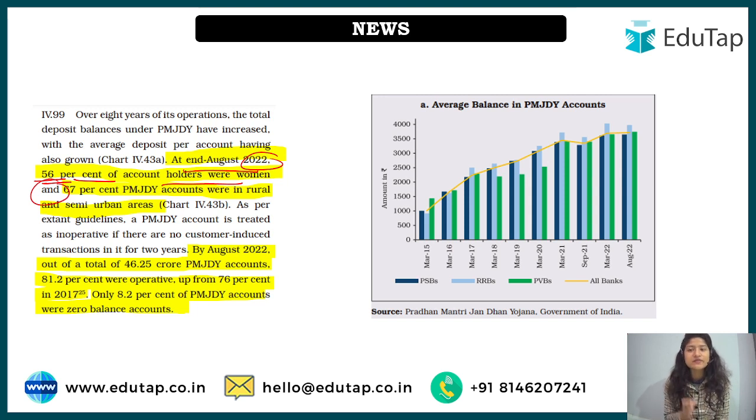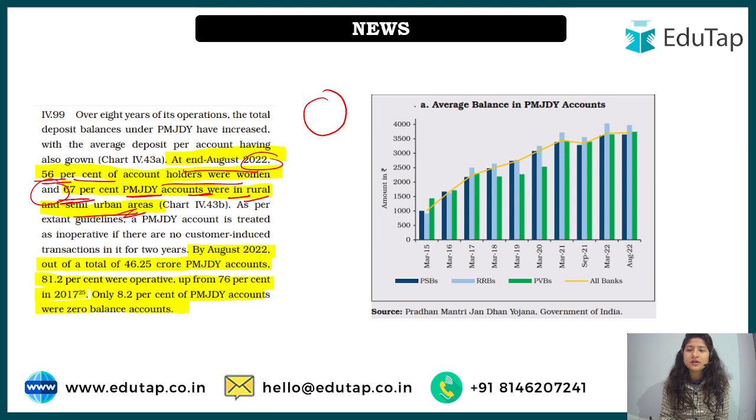When we specifically talk about Jan Dhan Yojana accounts, 56% of them are women. Very important data. And 67% of PM Jan Dhan accounts were in rural and semi-urban areas. First of all, we'll classify. If we talk gender wise, 56% of these accounts are women. And area wise, 67% of all the PMJDY accounts belong to rural and semi-urban areas. I don't think there is much confusion in it, right?